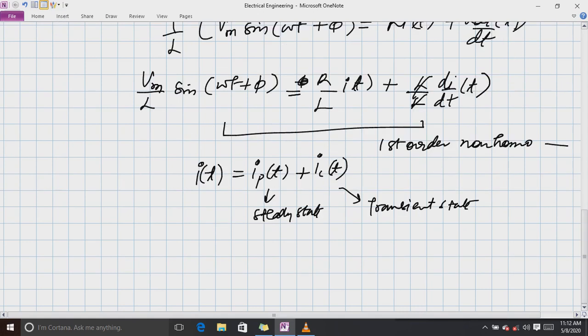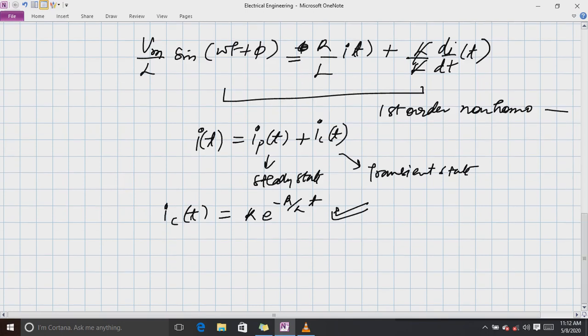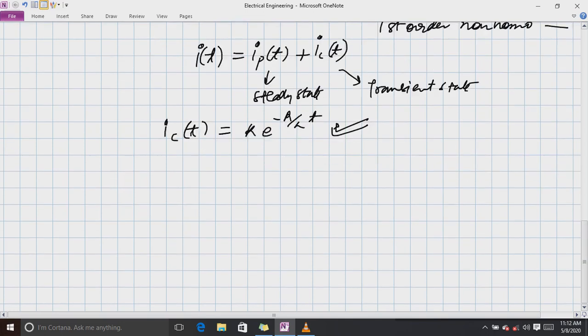For i_c(t) it is very easy: K e raised to the power minus R by L t. We have already done these types of things in previous lectures, so you can always refer to that. So i_c(t) will come out to be this. The value of constant K we have to find out. Let us move forward.